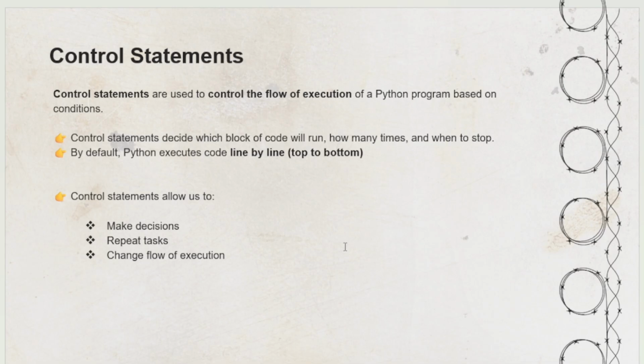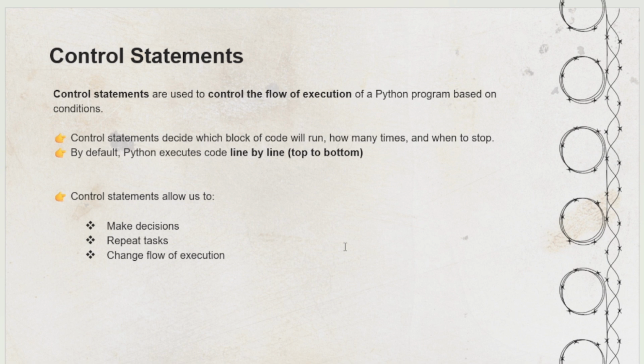What is a control statement? Control statements are used to control the flow of execution of a Python program based on conditions. Control statements decide which block of code will run, how many times, and when to stop. By default, in Python, code is executed line by line.